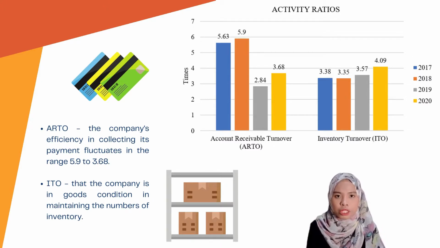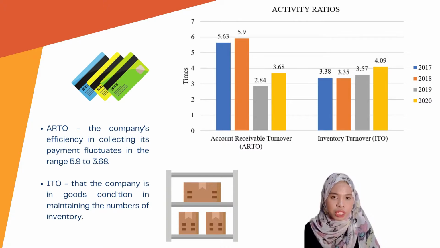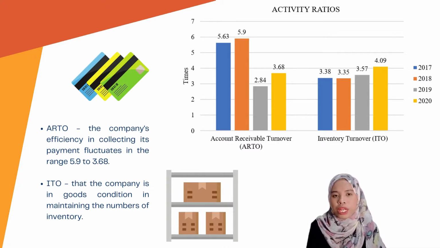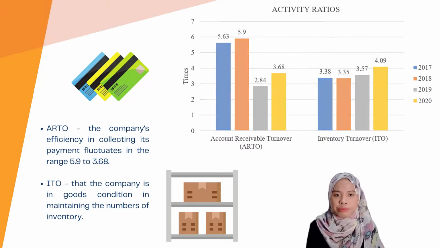Analyzing the company's ability to turn over its inventory in a year indicates that the ratio is increasing steadily throughout the years, with an insignificant decrease from 2017 to 2018. So we can conclude that the company is in good condition in maintaining its inventory.